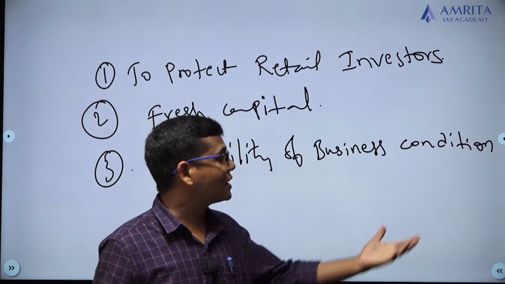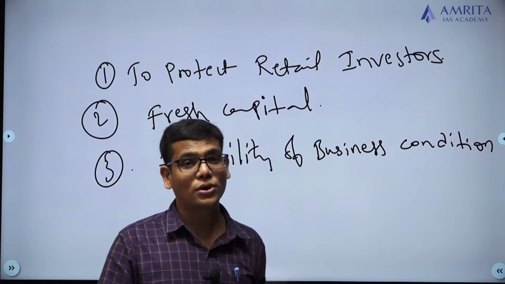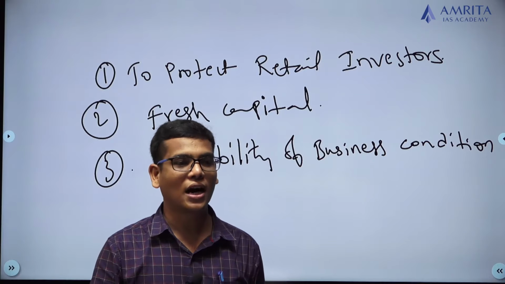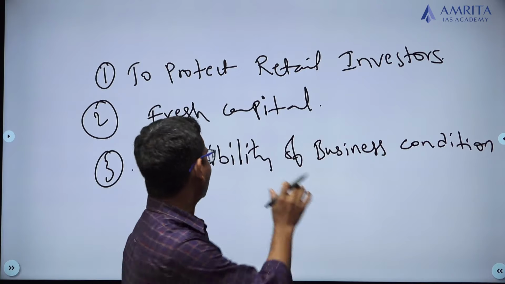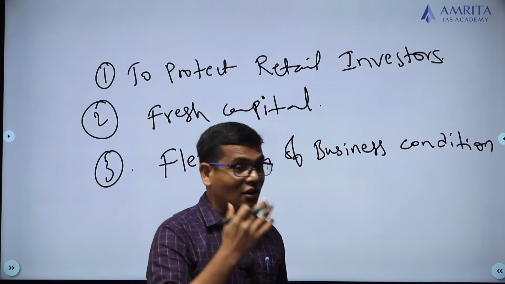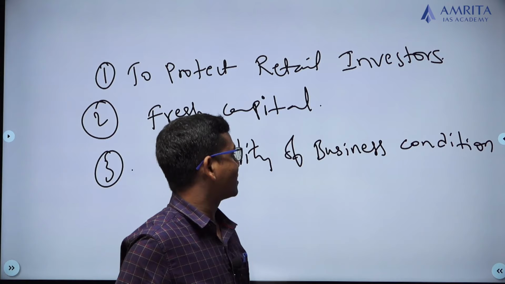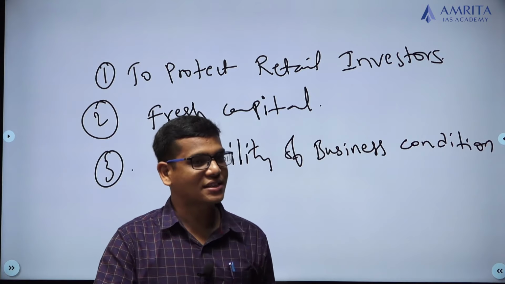And one more thing, for the promoters, if you are owning more than 20%, you should not sell more than half. So this will create some problems in the flexibility of business conditions.